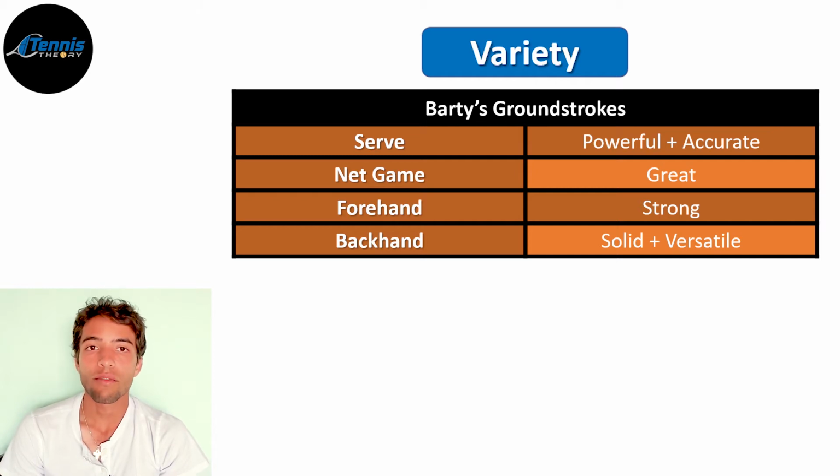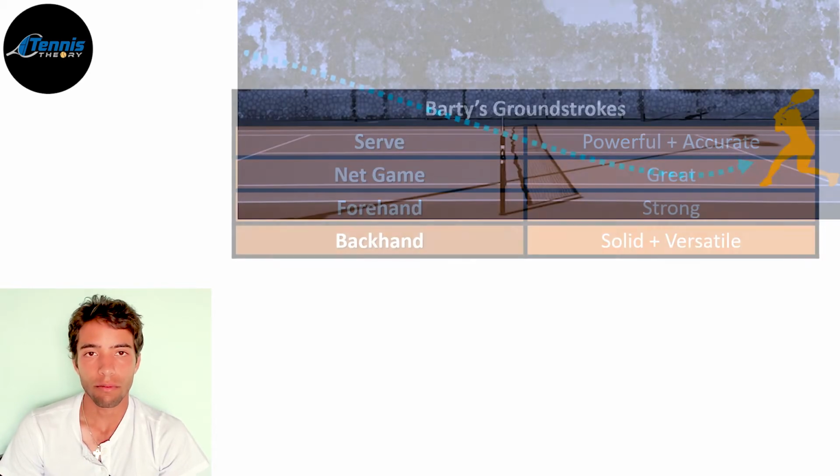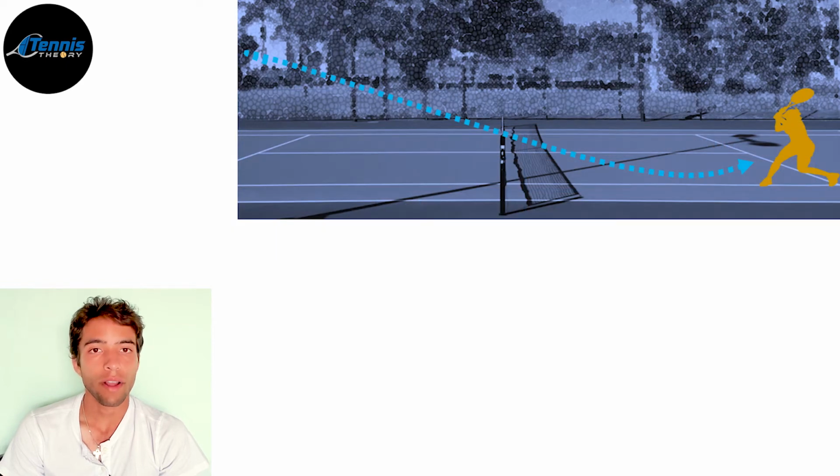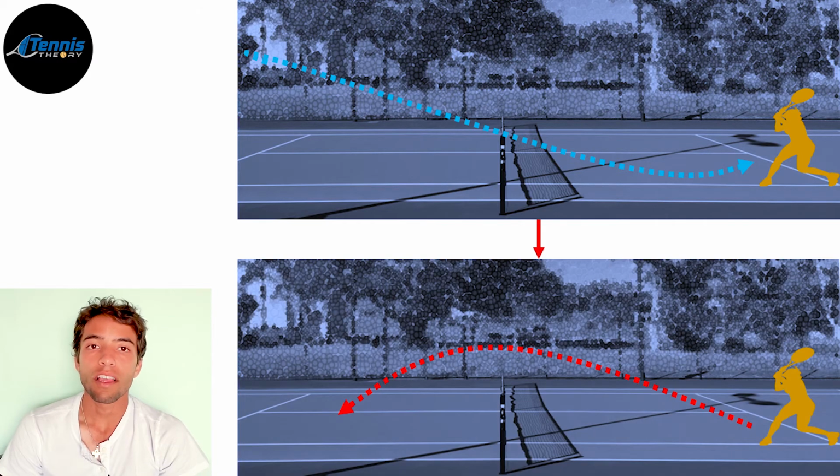This slice is what I want to talk in more detail. This slice, when used correctly, has many advantages. One of them is that it weakens your opponent's shots. By hitting low slices, the opponent is forced to take some speed out of her shots and add more spin so the ball can pass over the net.